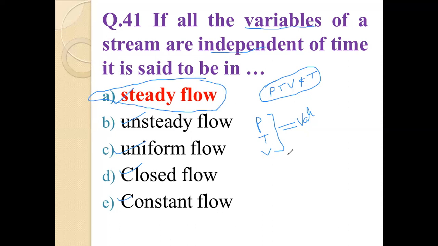What is an example of steady flow or steady state? An example of steady state is a sink. What is the sink? The temperature or variables of the sink are independent of time. Due to this it is known as steady flow. Okay, now we will move towards the next question.